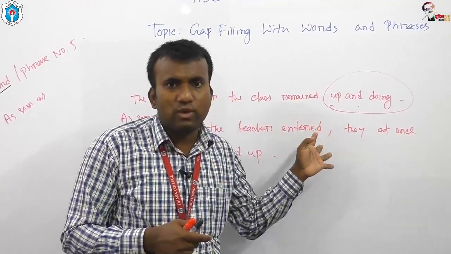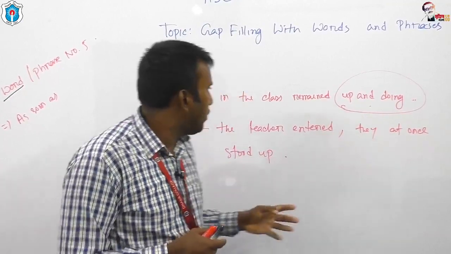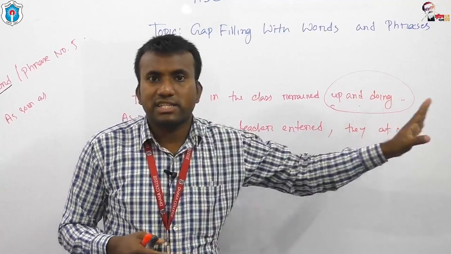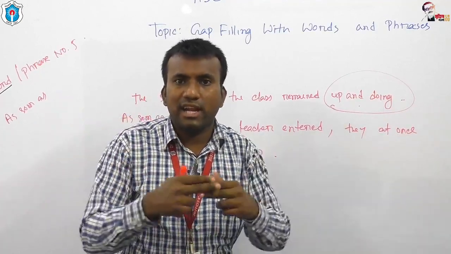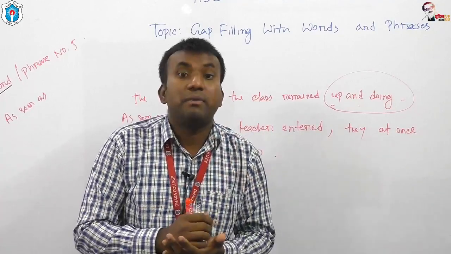Even this one can be given in transformation of sentence also. For example, if you are given as soon as the teacher entered dash dash dash, you have to write the answer, and I have told you that as soon as connects two events of the past tense, and these events should be in past indefinite tense.